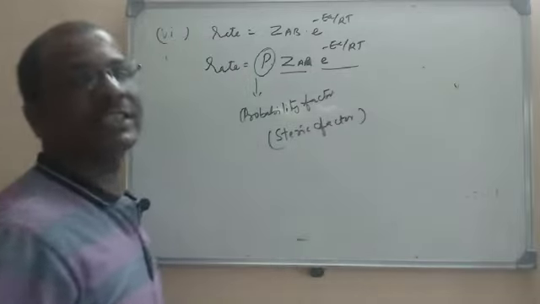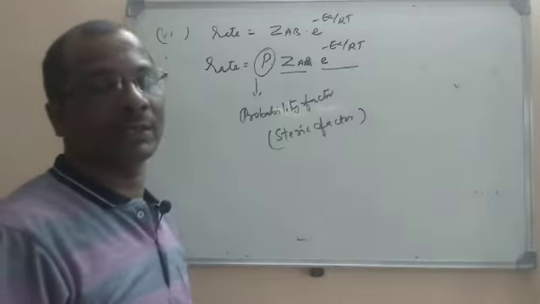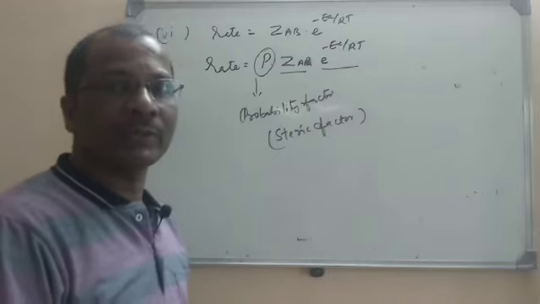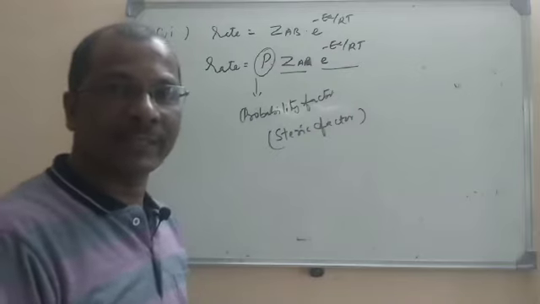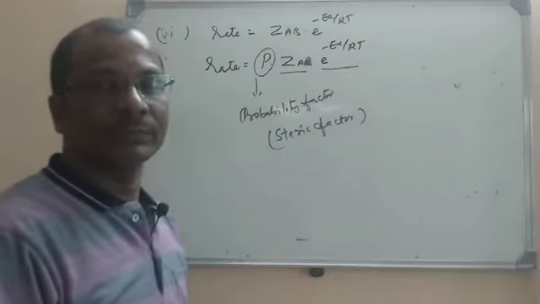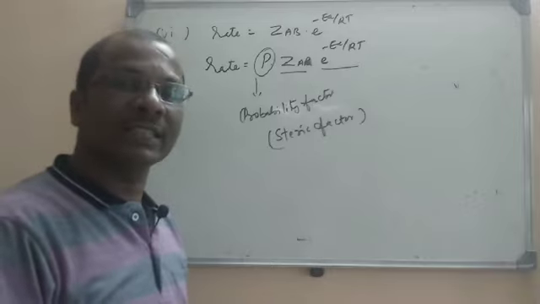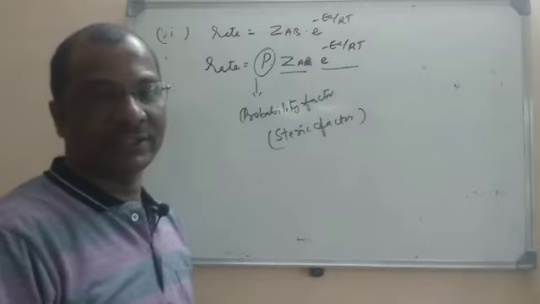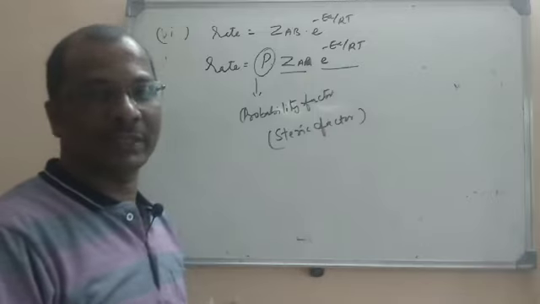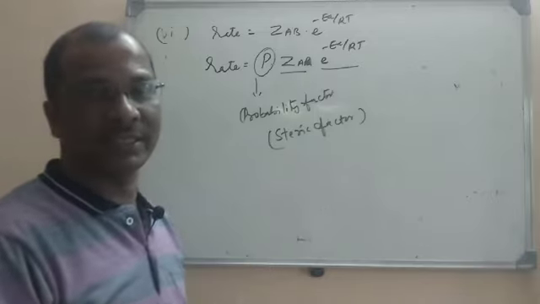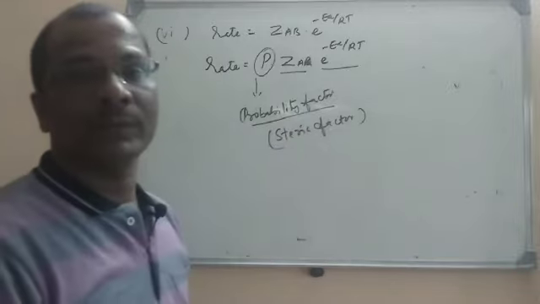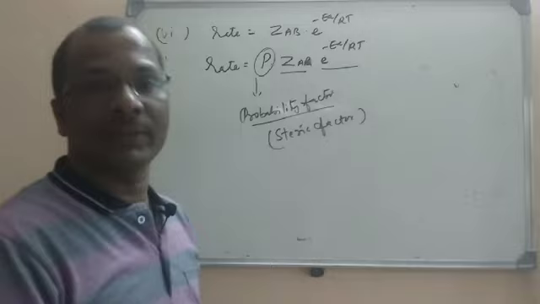Steric means related to the arrangement of the groups or atoms. For example, when you take larger molecules, there will be a large number of groups on the central atom, so they will hinder the attack of the other reactants. So they will prevent the collisions when the size is large, when more branches are there. So the probability factor accounts for the steric hindrance of the molecule.